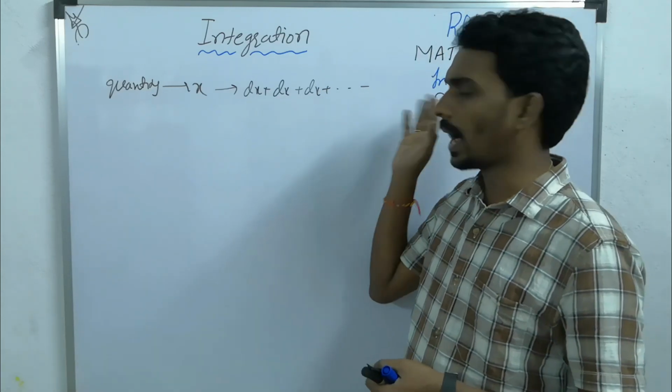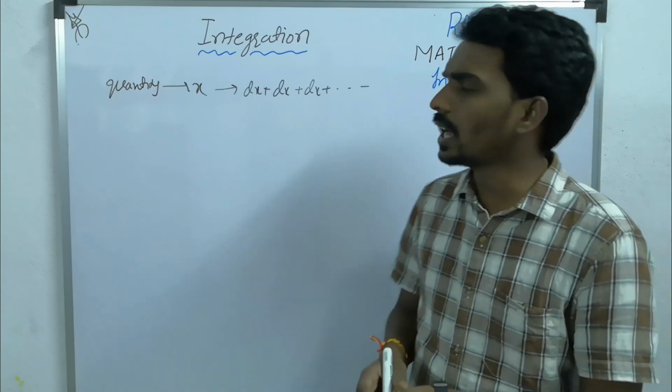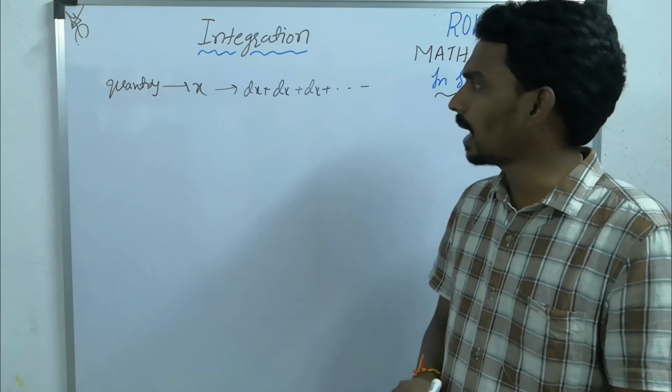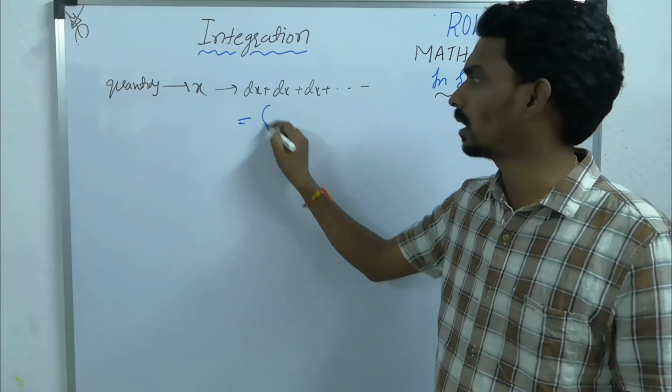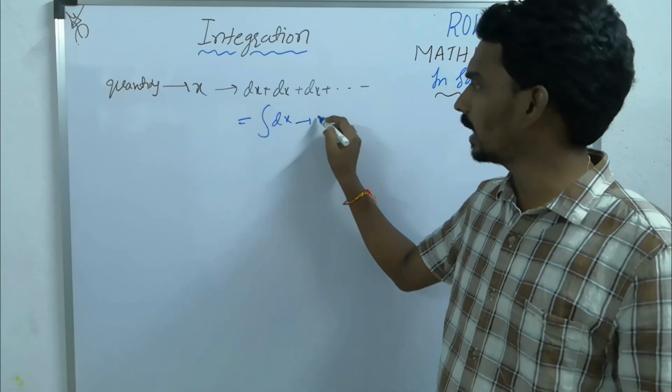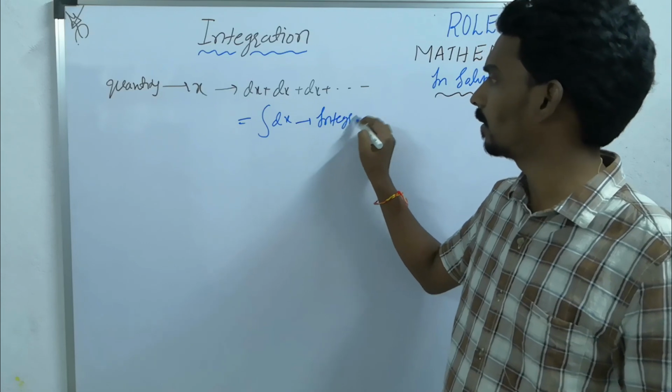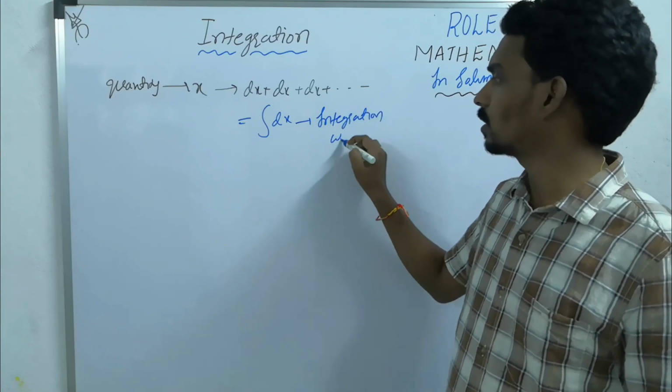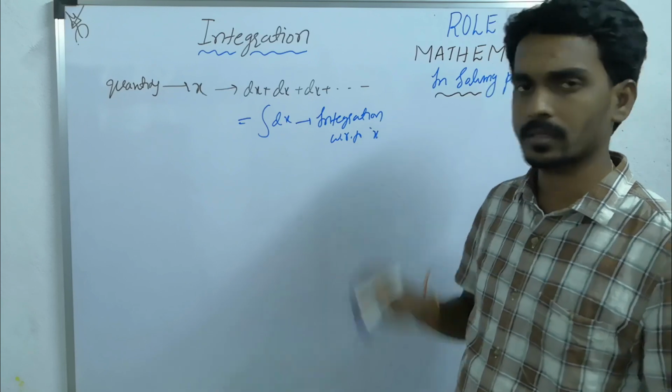If you want to add all of them, then instead of adding, in mathematics you take one symbol, the integral sign. This is nothing but integration with respect to x.